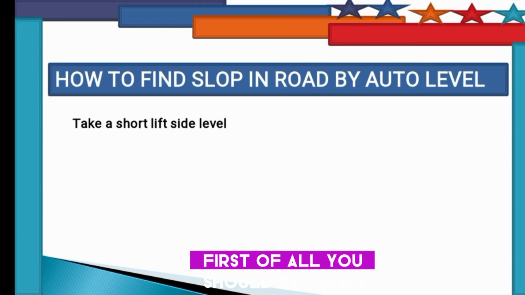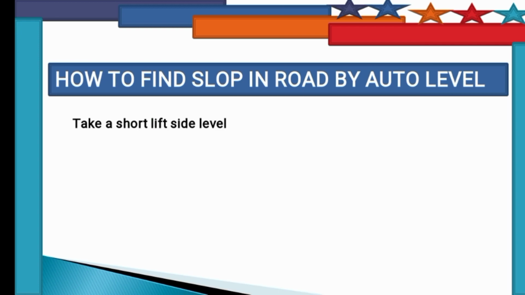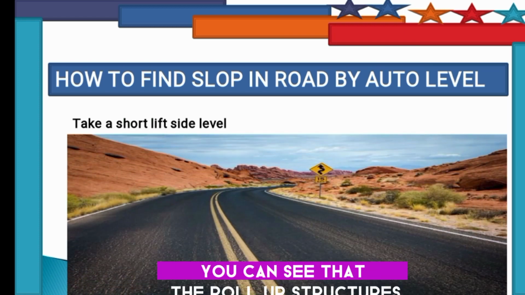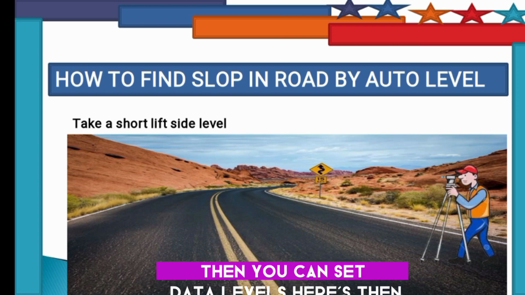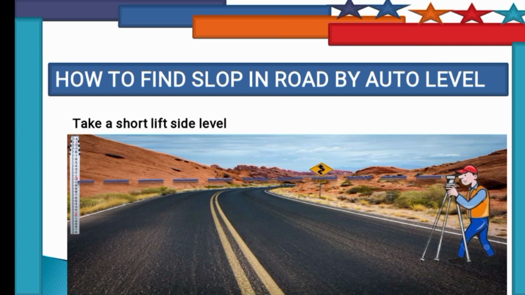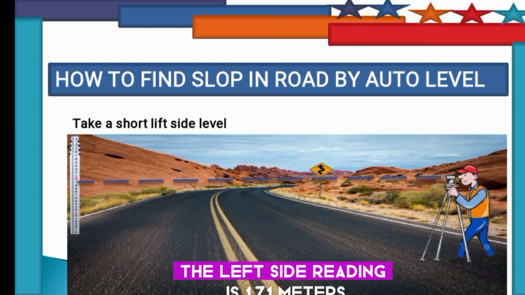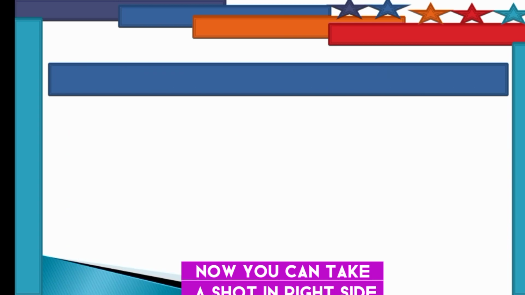First of all, you should take a level on the left side of the road structure. Then set the auto level here, keep a staff here on the left side and take a shot. The left side reading is 1.71 meters.